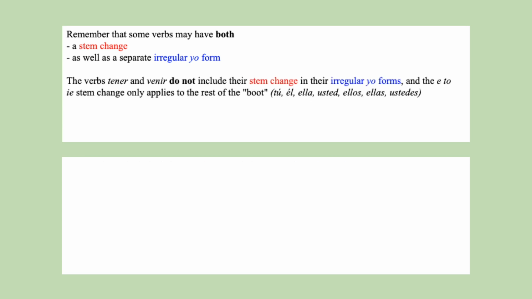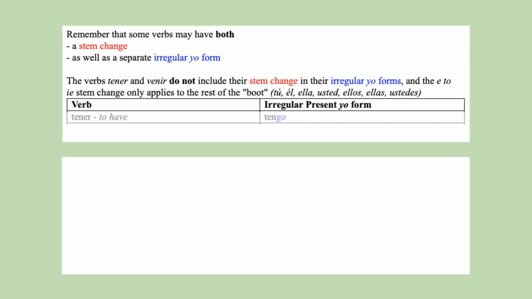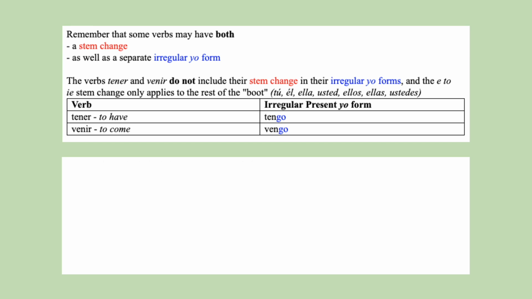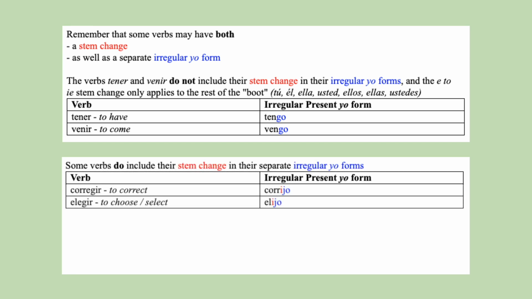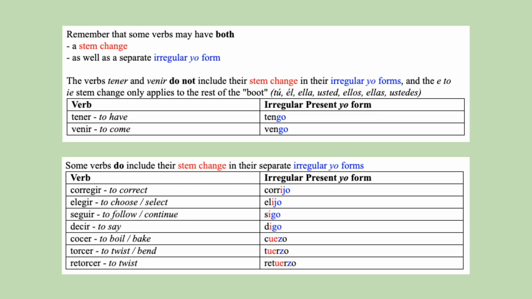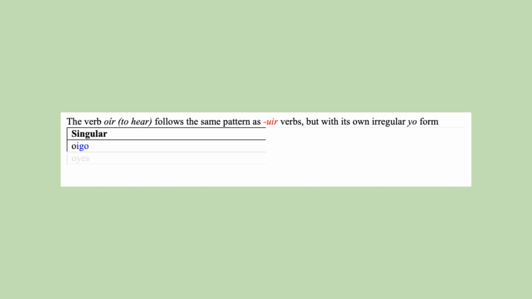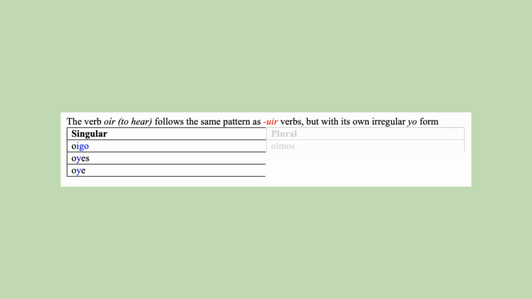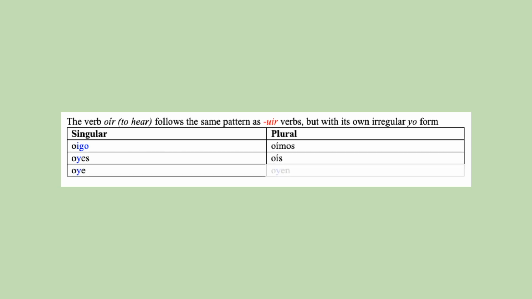So the verbs teñir and reñir are stem change verbs, but they do not include their stem change in their separate irregular yo form. Other verbs, however, do include their stem change in their separate irregular yo forms. Oír follows the same pattern as oír verbs, but it has its own irregular yo form. Oigo, oyes, oye, oímos, oís, oyen.